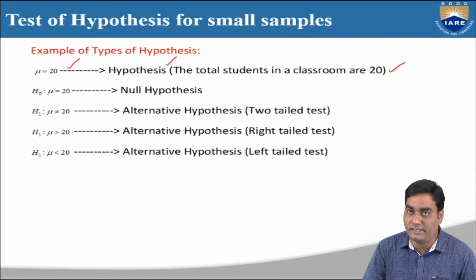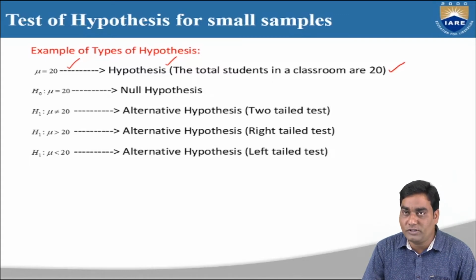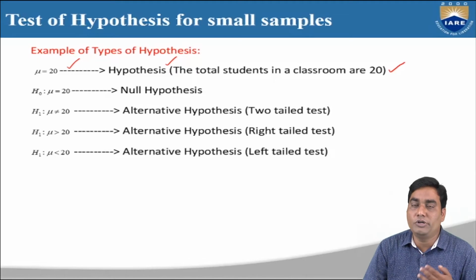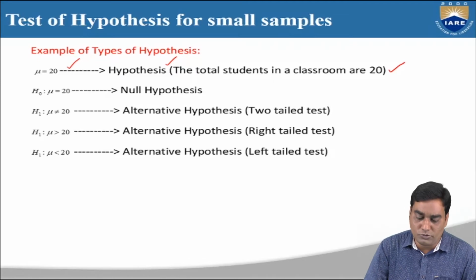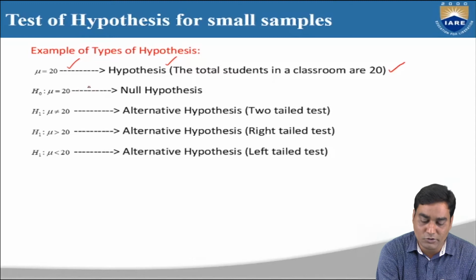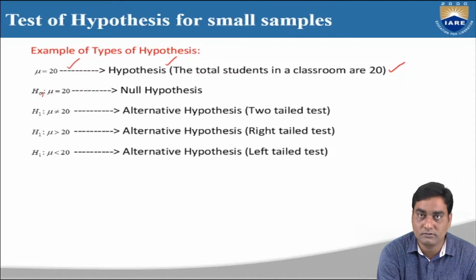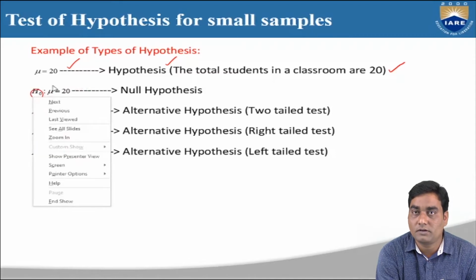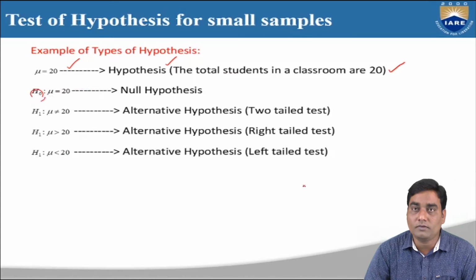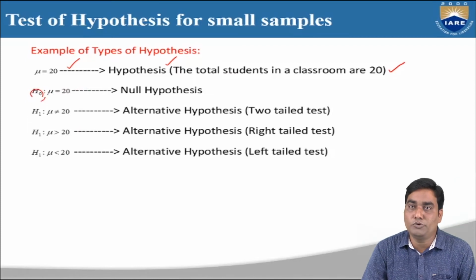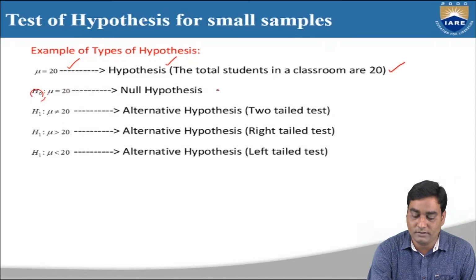Mu equal to 20. So in the null hypothesis we assume mu equal to 20. The null hypothesis is denoted by H naught, which is defined as mu equal to 20.